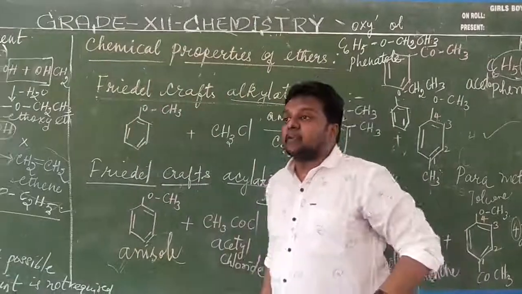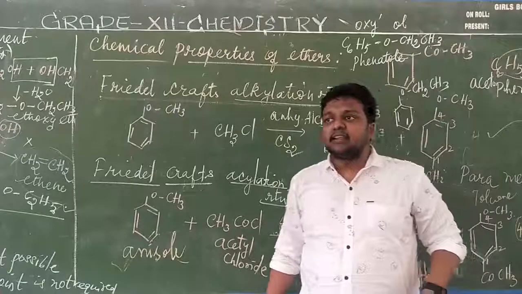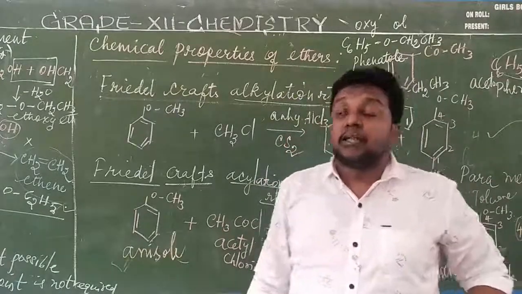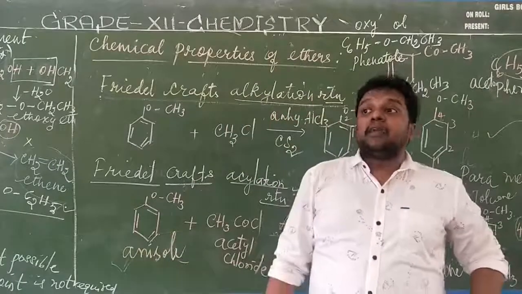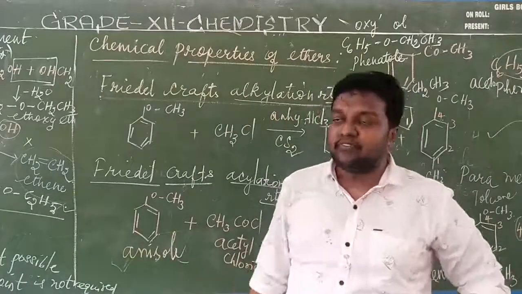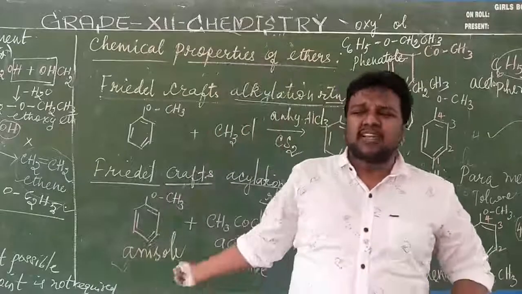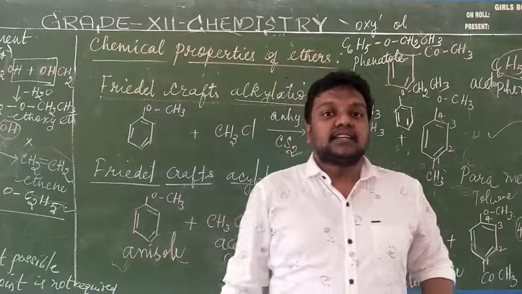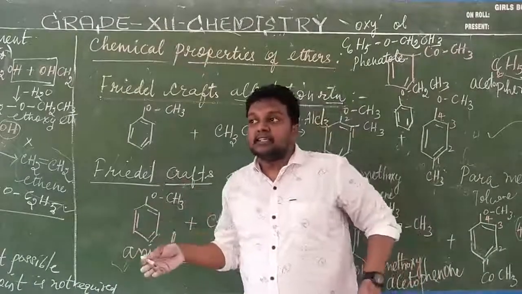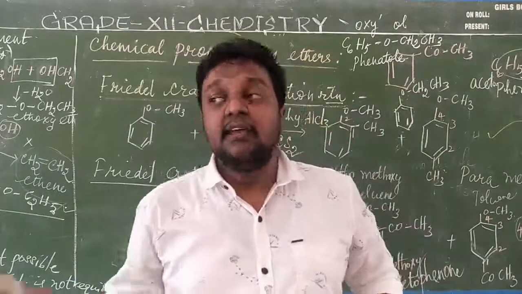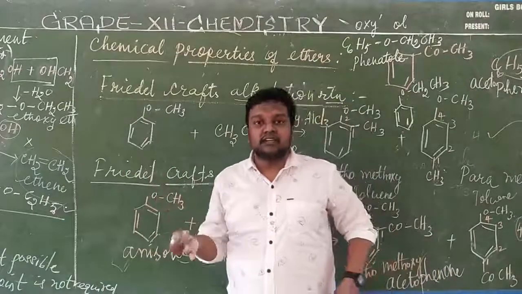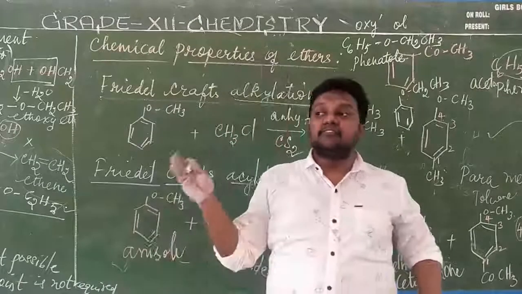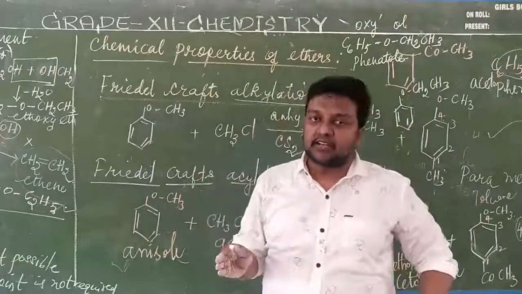Then in physical properties, know solubility, dipole moment, and net dipole. The boiling point is very important. The liquid phase and solid phase you also have to keep in mind. Next one is what? Chemical properties. In chemical properties we have the halogenation reaction, nitration reaction, for aromatic ethers. We have halogenation, nitration reactions, and the last one is the Friedel-Crafts reaction: Friedel-Crafts alkylation and Friedel-Crafts acylation.